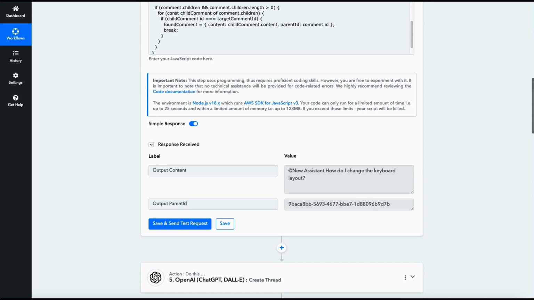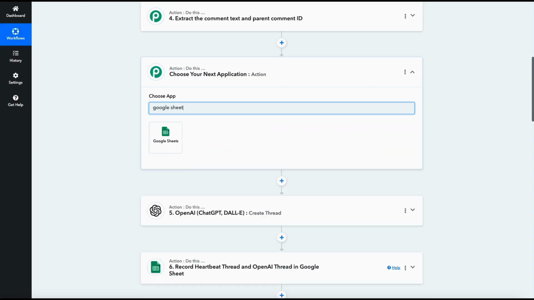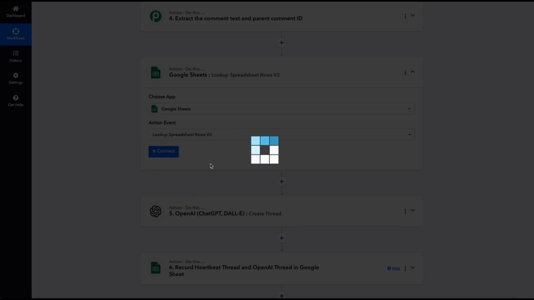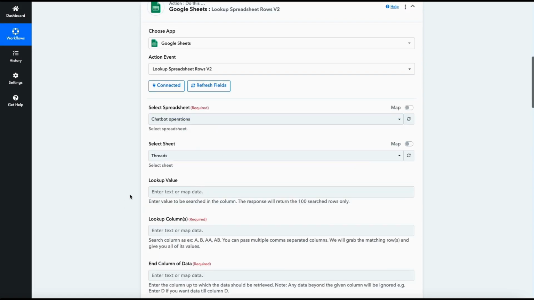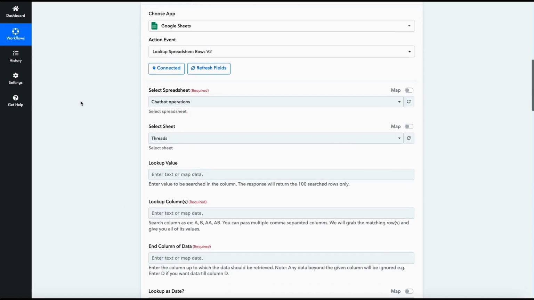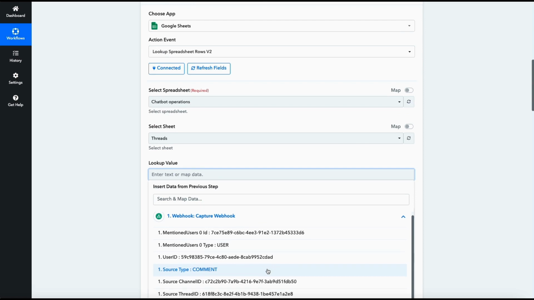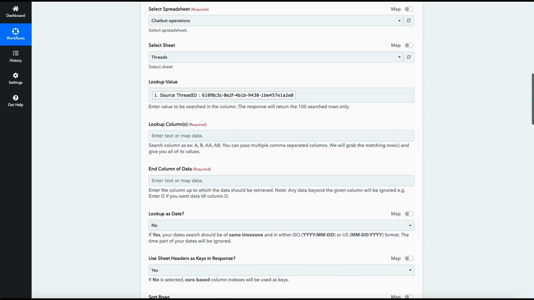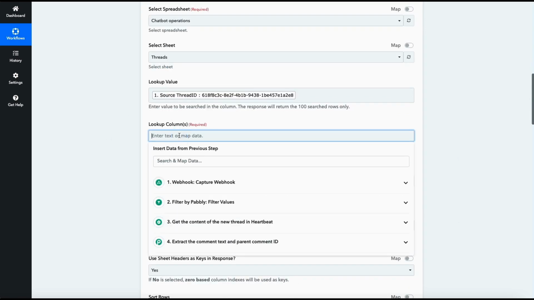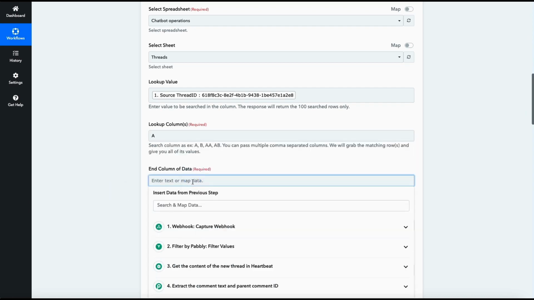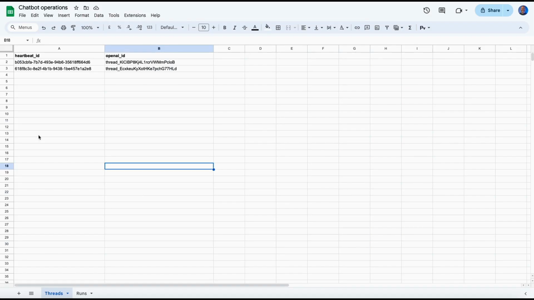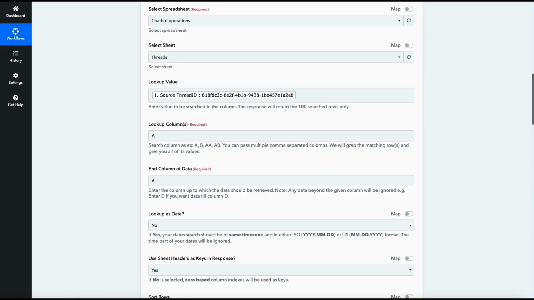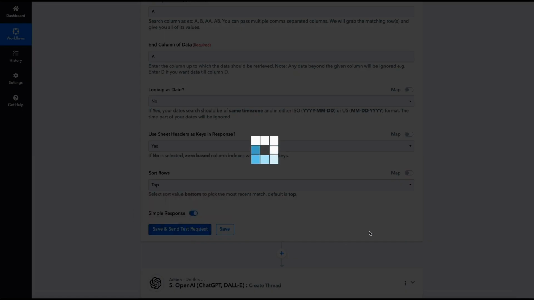The next module will be Google Sheets, and it's the lookup spreadsheet row. So let's add it. Google Sheets and lookup spreadsheet. And it's chatbot operations, it's threads. The lookup value is the source thread ID from here. And the lookup column is A, because it's from A to A, because this is where we're storing the Heartbeat thread IDs, and the rest we can just leave as it is and keep the simple response.